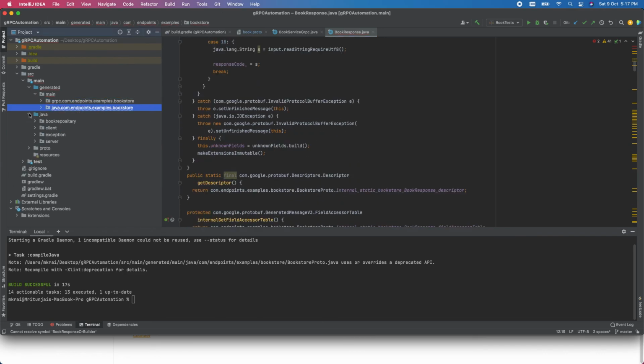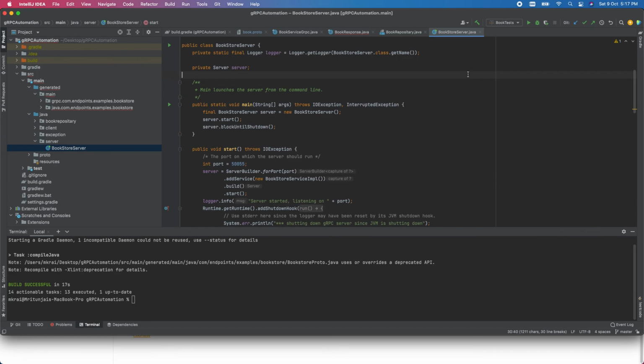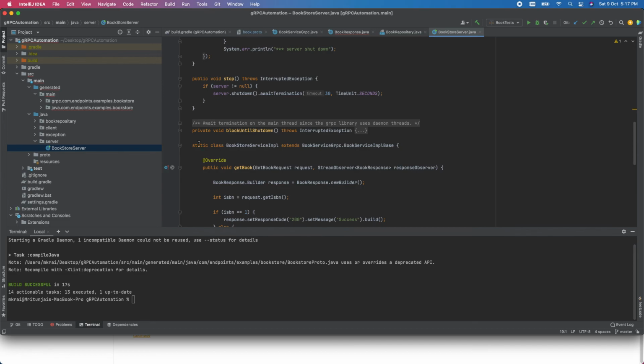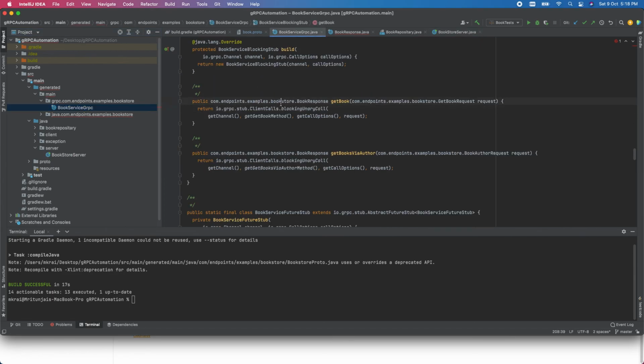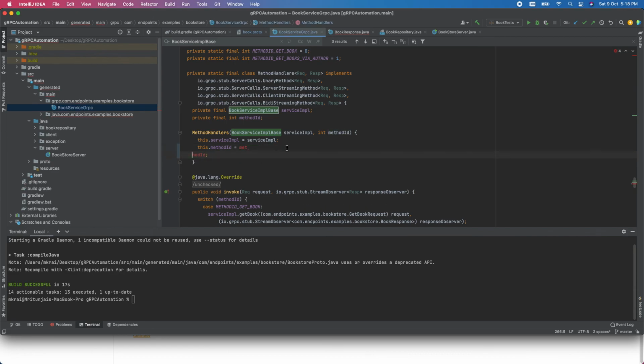Now we'll go to the Java. Here I've created a repository, but I just commented it. So we'll go to the server here, where I have implemented things. First I will show you how I implemented my service. This is the file, book store service implementation. Let me search here to find where that class is.